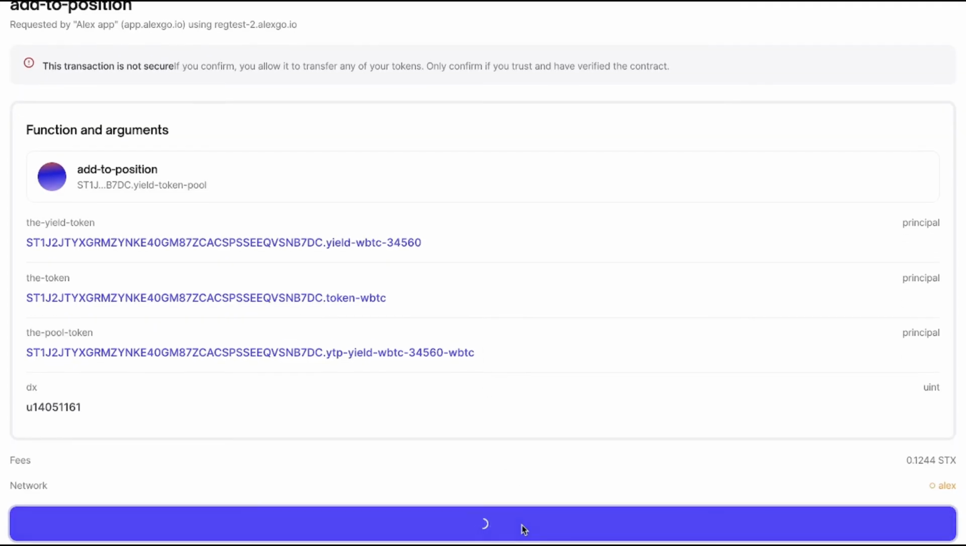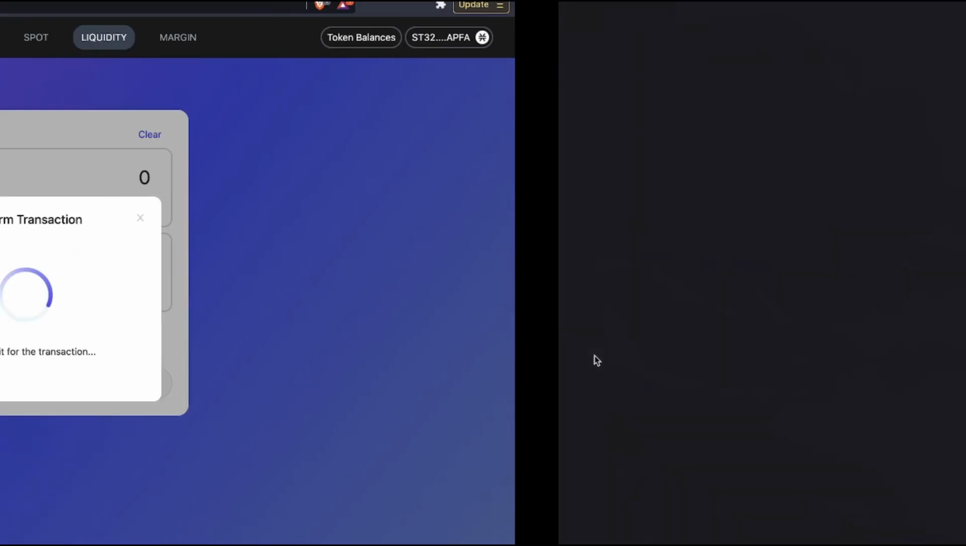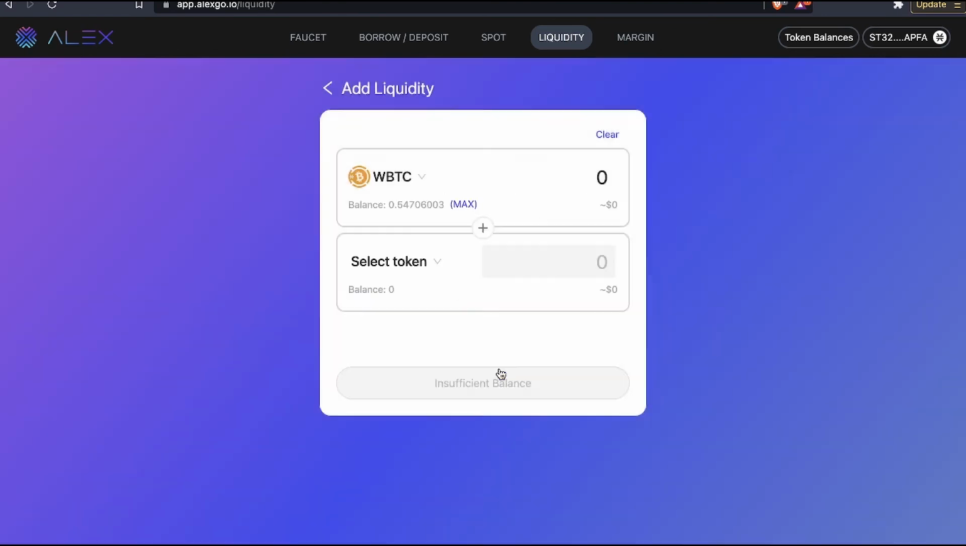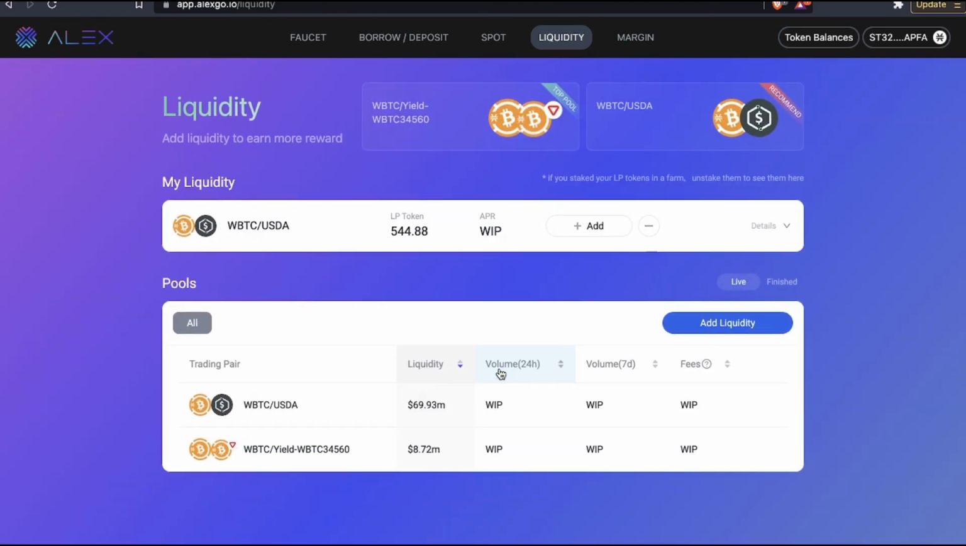Scroll down and then press confirm, then let it wait, and then the transaction should be ready. Okay, successful. So that's how you add liquidity for WBTC USDA and also WBTC with the UWBTC token.